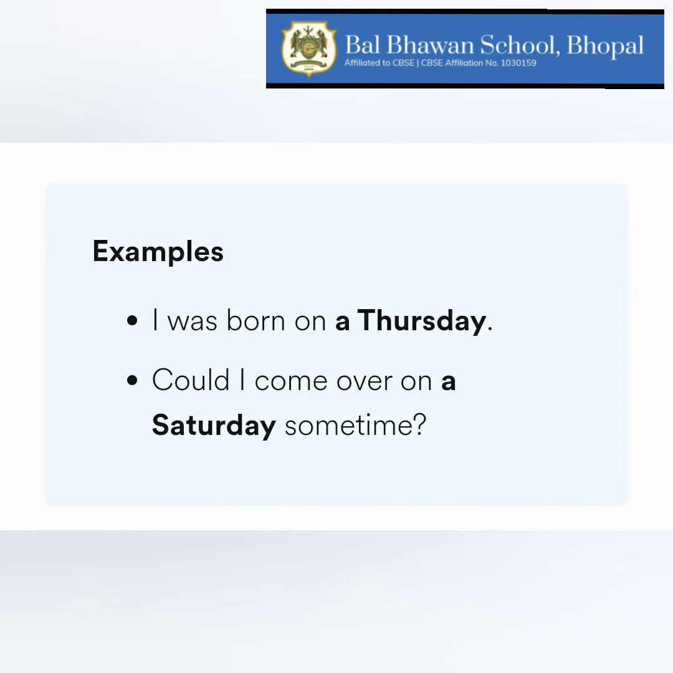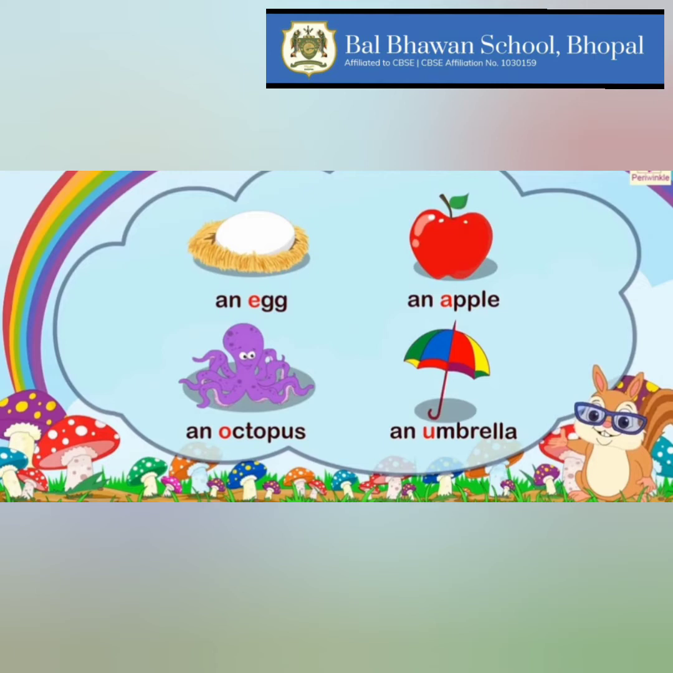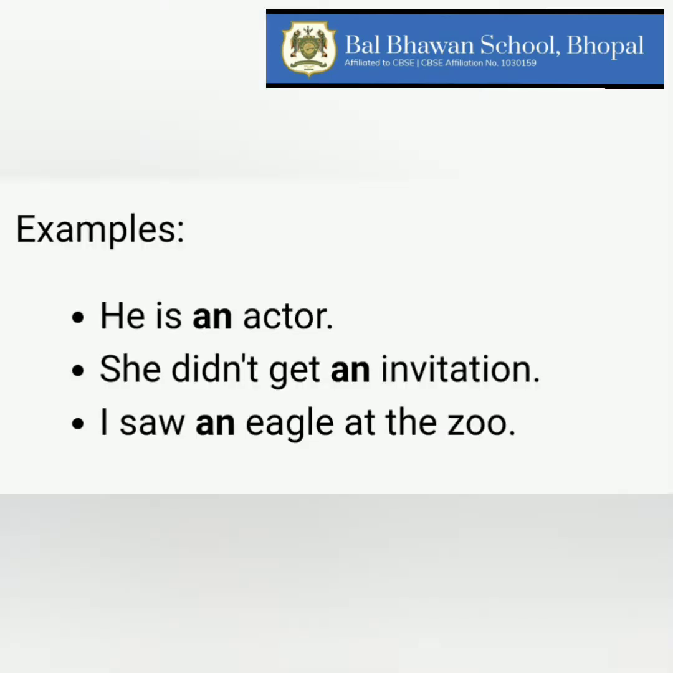You already know that we use an before words or nouns which start with vowel sound. Here are few examples placed before you. Let us read them. He is an actor. She didn't get an invitation. I saw an eagle at the zoo. Let me explain to you the use of an in detail with few rules.